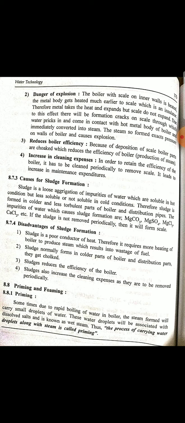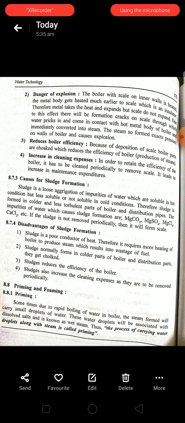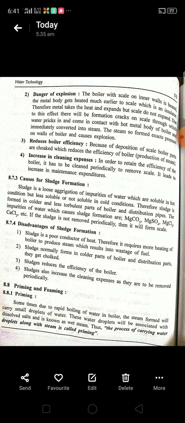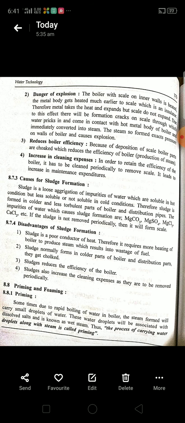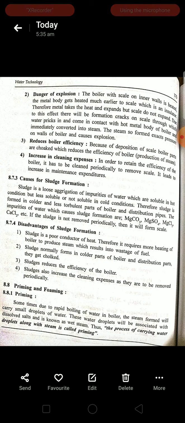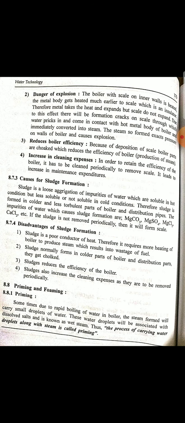Third one is, sludge decreases the boiler efficiency. It automatically decreases the boiler efficiency. This is the third disadvantage of the sludge formation. Here also, due to the formation of the sludge, cleaning expenses will be more. We have to spend more money for cleaning of the sludge in the boiler feed water or in the boiler. This is all about scale and sludge formation, causes and disadvantages.